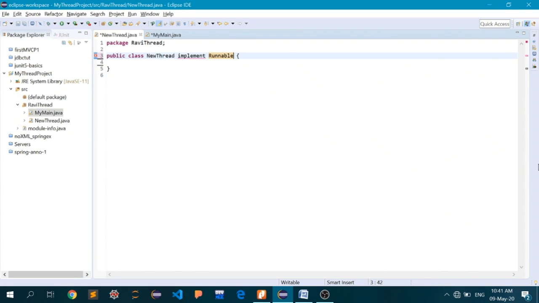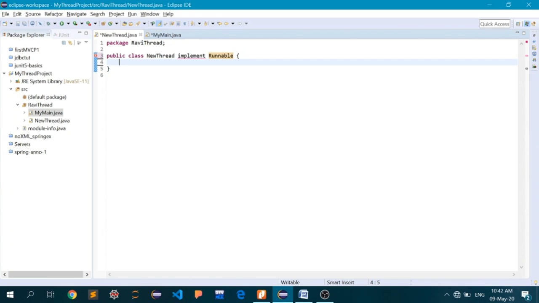Okay, I personally prefer this particular method, that is implementing an interface called Runnable. So keep that in mind. You have two particular ways to create a new thread class. The first is by extending a superclass called Thread itself, with capital T, and also you can implement an interface called Runnable.